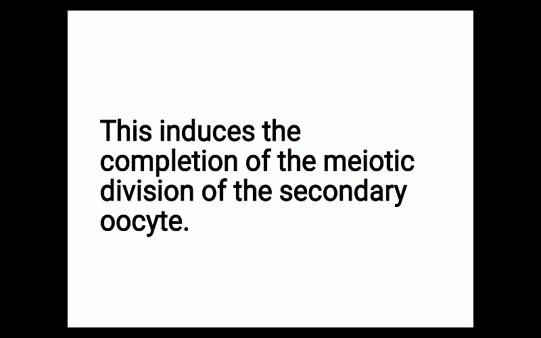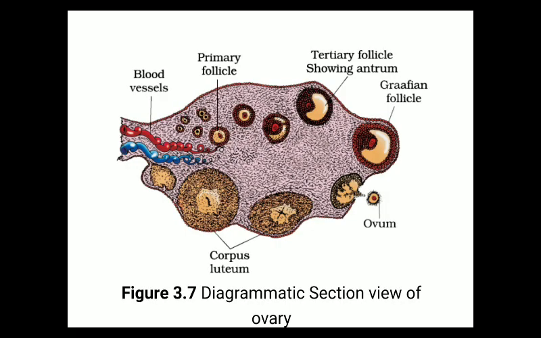This induces the completion of the meiotic division of the secondary oocyte. So try to recall the process of oogenesis in the human female. In the human female, the process of oogenesis takes place in the ovary. So this is a sectional view of the ovary, and the ovum is actually the secondary oocyte. The secondary oocyte will be released from the Graafian follicle.